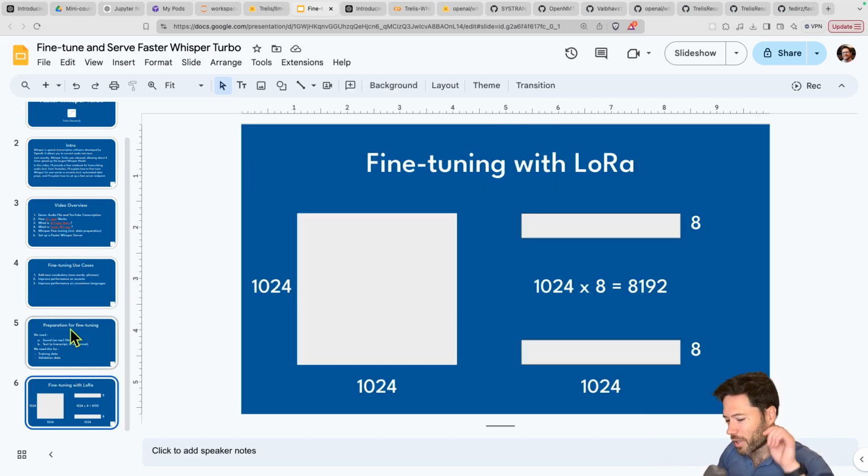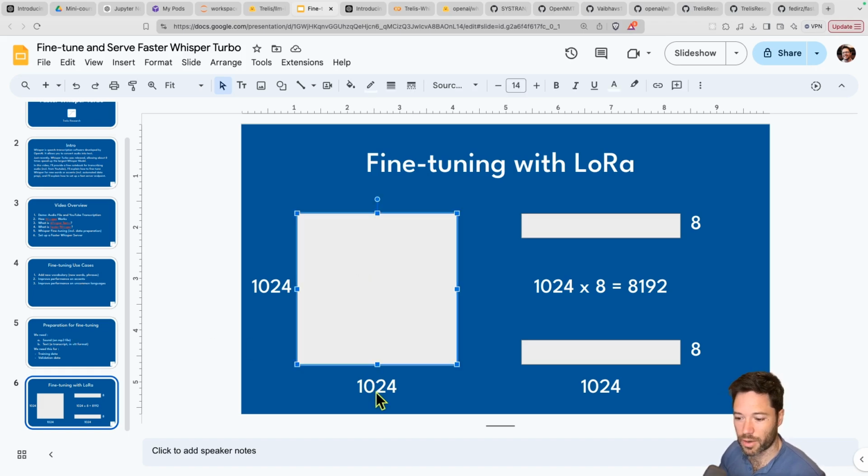One small note we'll get to later: we're not going to update all of the weights in Whisper. We're only going to update a subset. In fact, for every main large matrix in the linear layers, we're going to apply adapters. Adapters are smaller matrices that, when multiplied, give a matrix the same size as the larger matrix. Like here, we have a matrix of 8 by 1024 and then 8 by 1024, and if we multiply those, we can get a matrix that's 1024 by 1024.